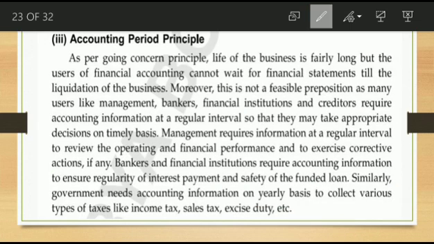Next principle: the accounting period principle. The third principle, the accounting period principle.